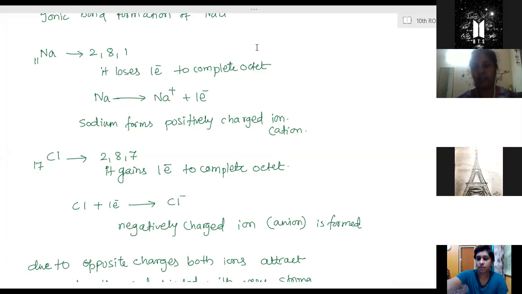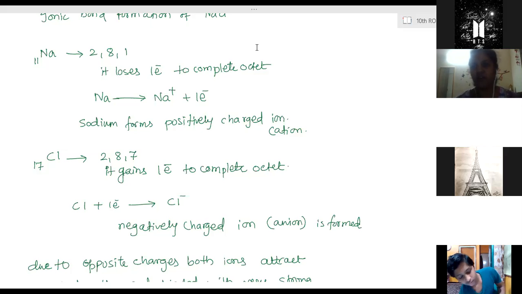So metal and non-metal, by complete transfer of electrons, first form oppositely charged ions, and those ions, being oppositely charged, get attracted towards each other with a very strong force of attraction called the electrostatic force of attraction, and they attach together. This binding between two or more ions is called a chemical bond, and the type of chemical bond in this case is an ionic bond.